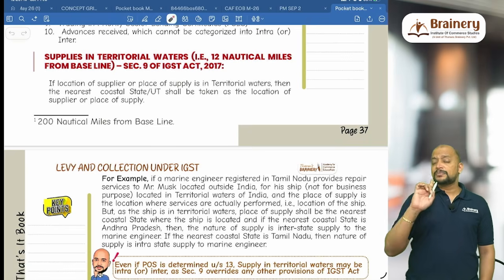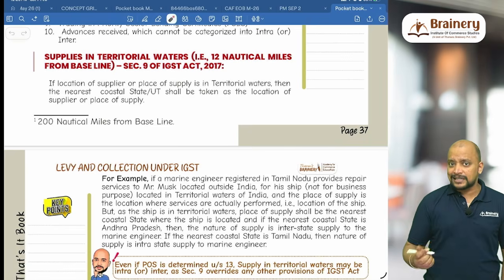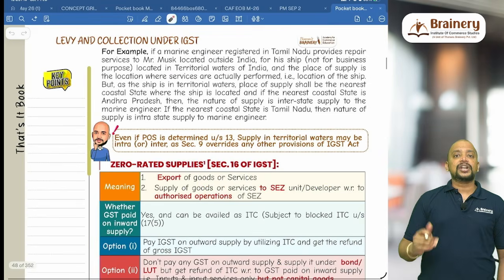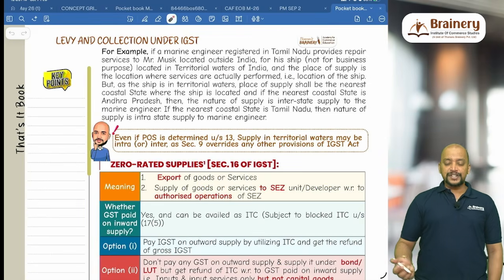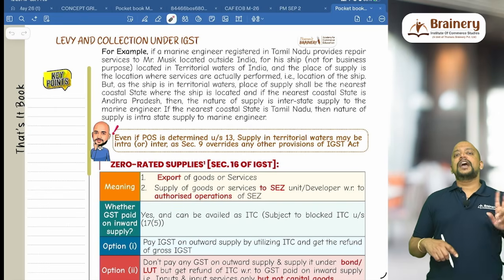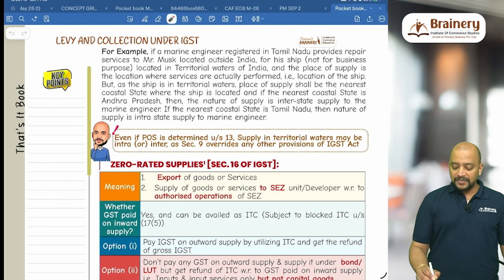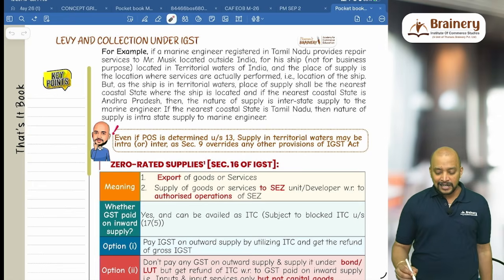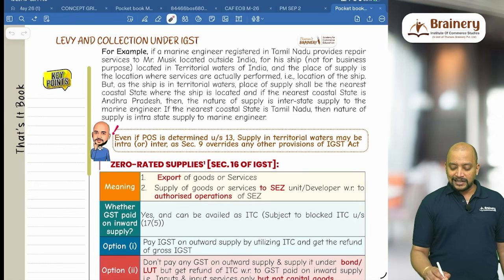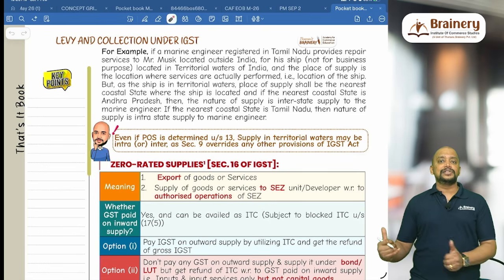Now, if we determine the place of supply under section 13, and if it is in India, then it should be deemed interstate, but we have section 9 as the overriding provision. Which means that even if the section 13 place of supply is determined, we have to check whether it is intra or inter if the supply takes place in territorial waters. Even if POS is determined under section 13, supply in territorial waters may be intra or inter, as section 9 overrides any other provisions of the IGST Act.